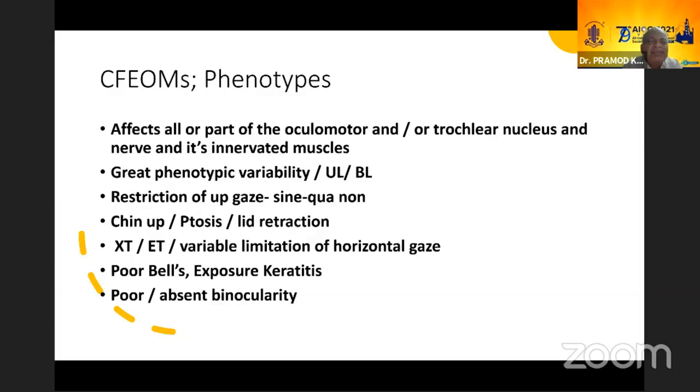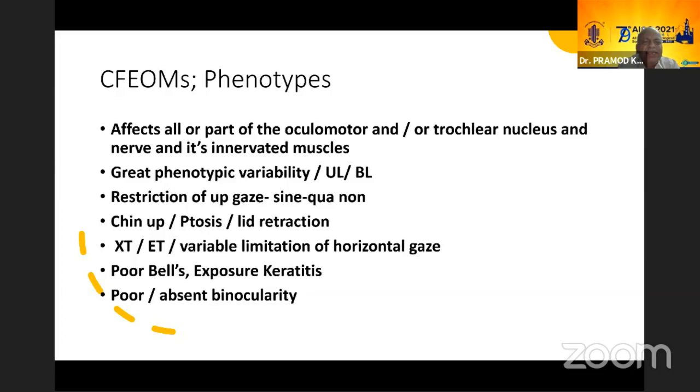The most important finding is restriction of the up gaze, which is almost sine qua non. The eyes just don't lift beyond the horizontal line. There is usually a chin up position because the eyes are fixed in down gaze. There is ptosis, and there could also be no ptosis or even lid retraction in CFEOM3. So it's not a must that you always have a ptosis. There could be an exotropia, esotropia, or even orthotropia in primary position, with variable limitation of horizontal gaze. Horizontal gaze is also quite often limited, but there is a lot of variability. Even in the same family, you will find that two affected people will not have the same kind of horizontal gaze.